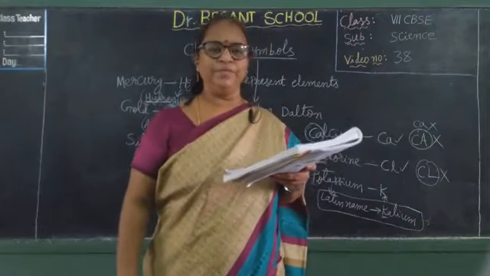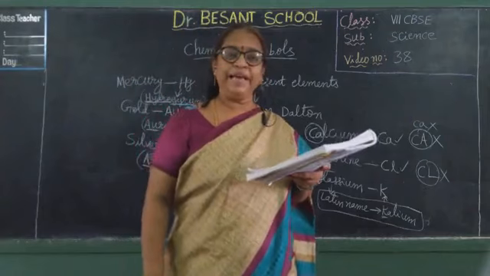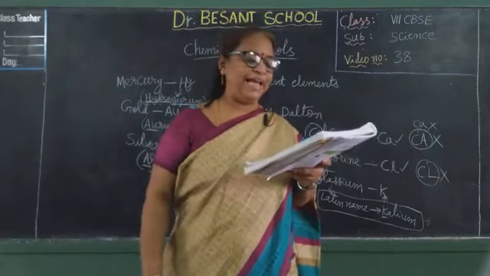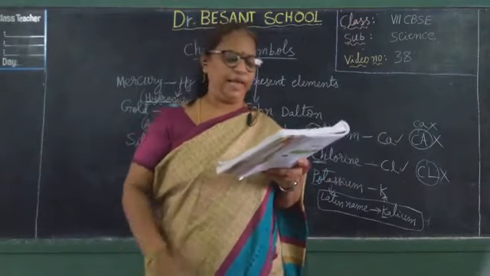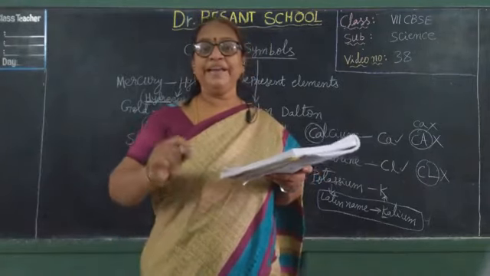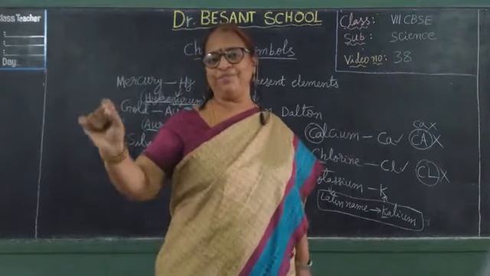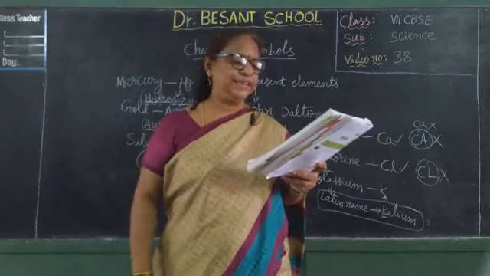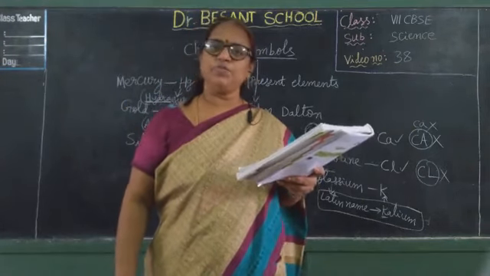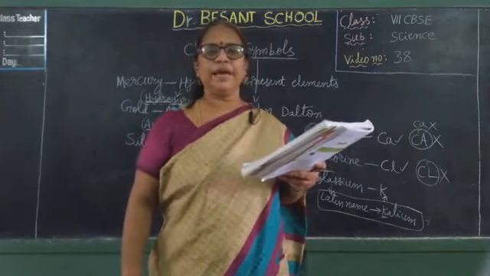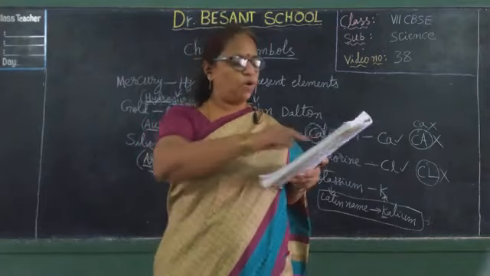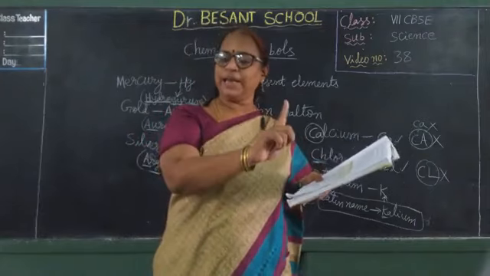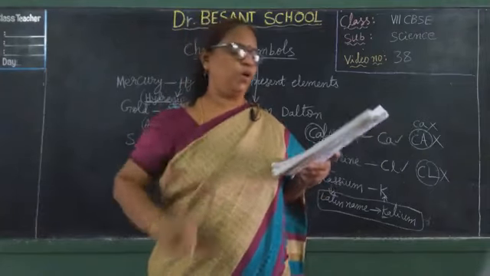Whereas aluminium Al, capital A small l, argon Ar, calcium Ca, magnesium Mg, zinc Zn, chlorine Cl. These come with two letters as the symbol, the starting letter capital and the next letter small.